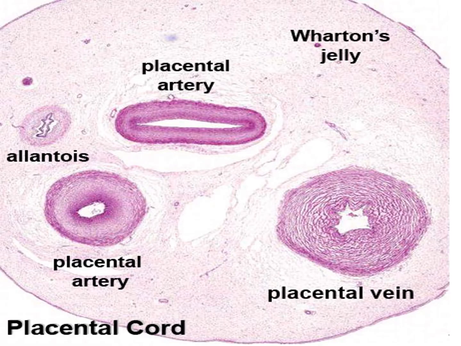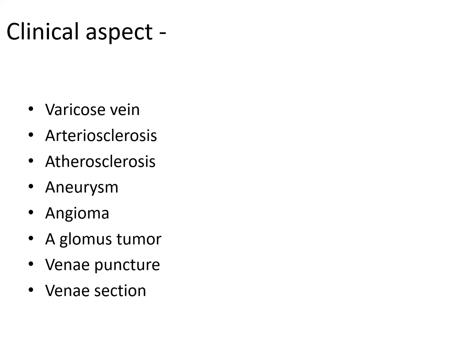Here you can see this section of the placental artery. It looks like a vein, and the placental vein looks like an artery. This connective tissue is given the name Wharton's jelly. These are embryonic connective tissue. So the placental artery looks like a vein and the placental vein looks like an artery.